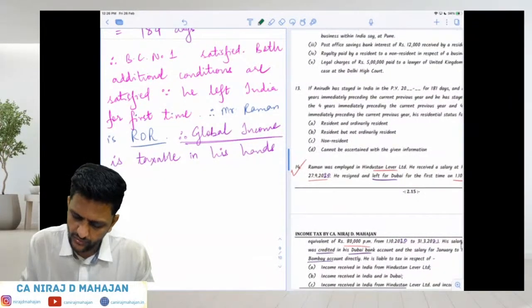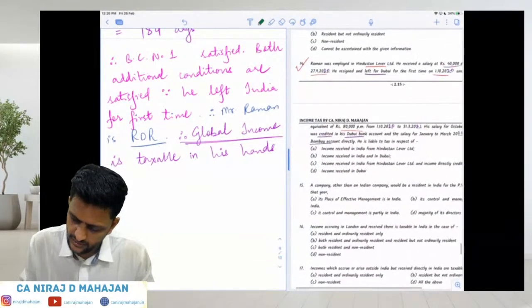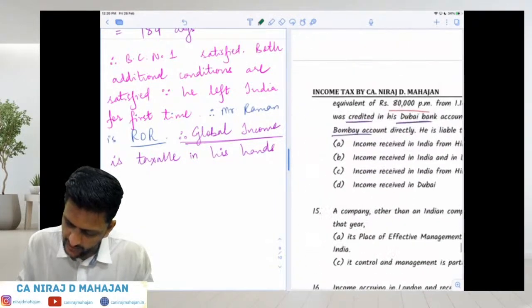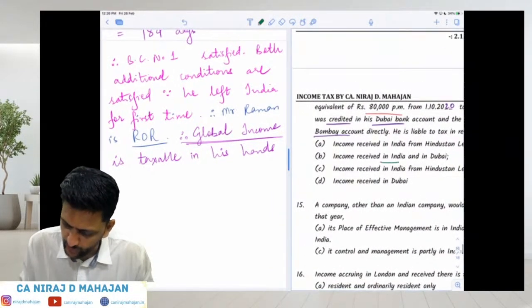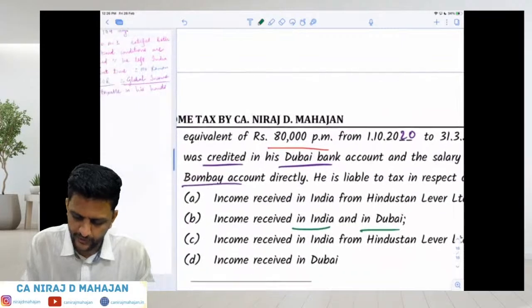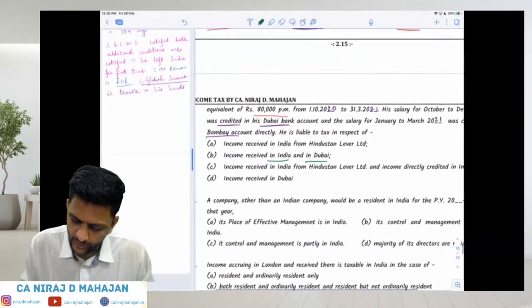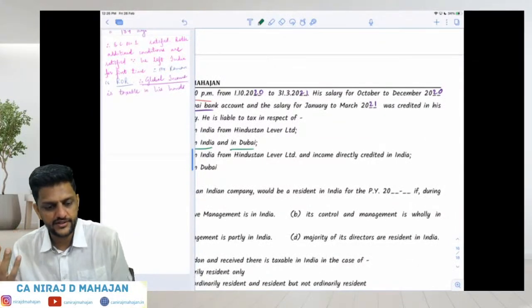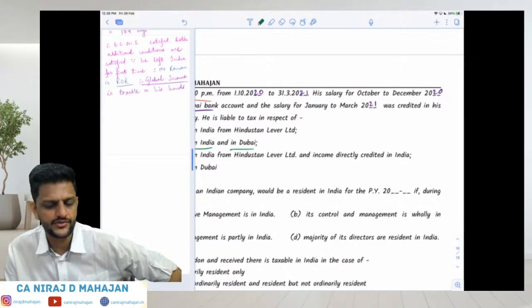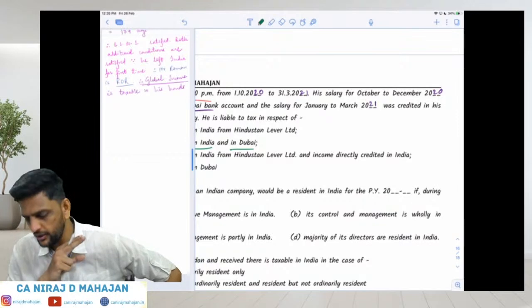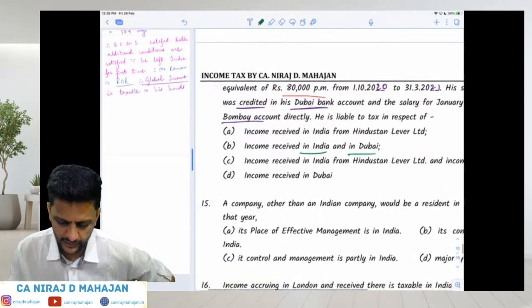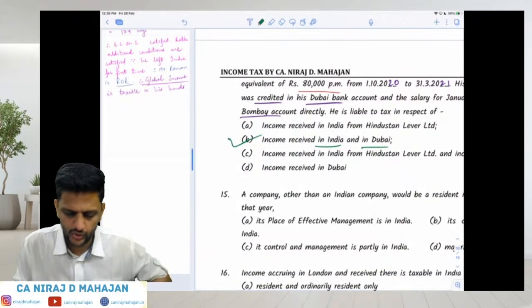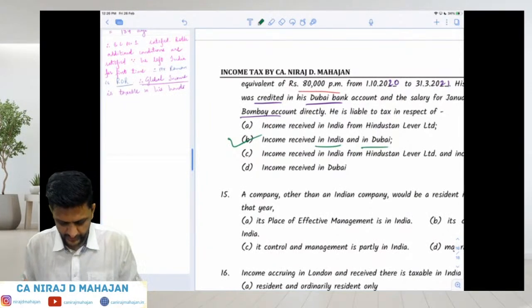Check. So what was the answer for us? Income received in India as well as Dubai. Okay. Even option number C looks very tempting to you: income received in India and only amount directly credited in India. No, that will be incorrect answer. That is the reason for you to check what is his residential status. Since he's ROR, all his income will be taxed in India. So therefore option B is correct.